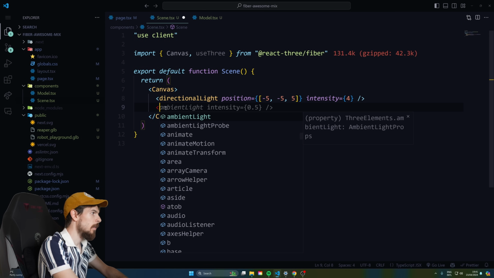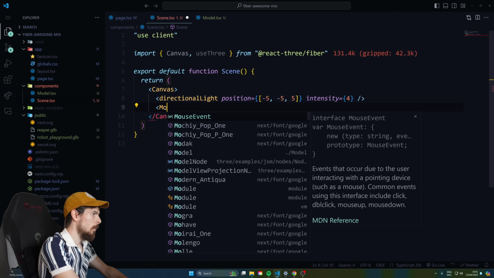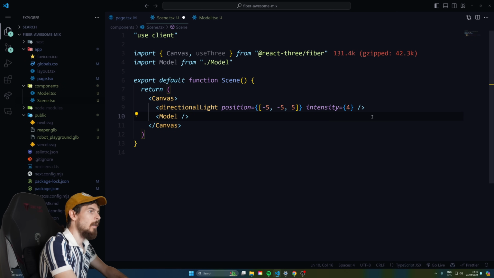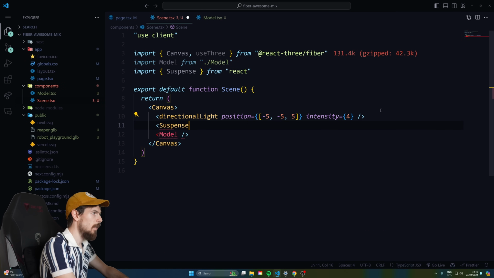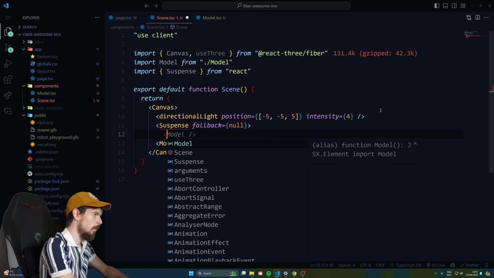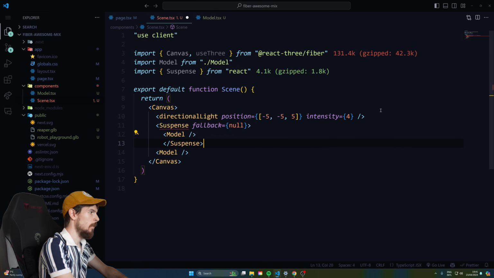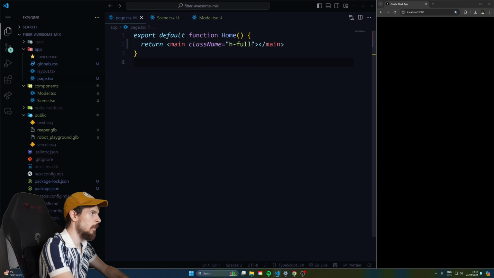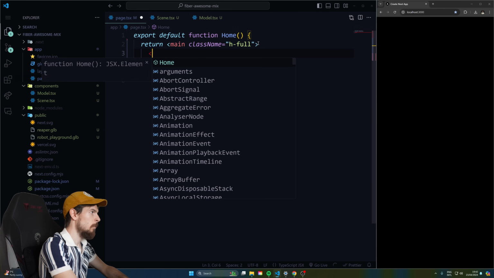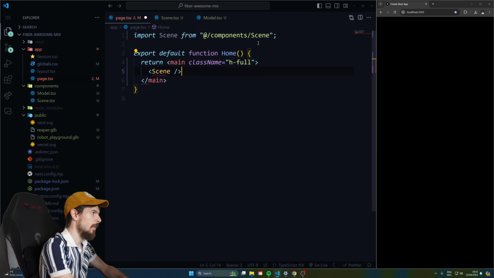Okay, so now that we got this loaded up, we can go back here to the scene and import our model. So let's do model like that. Now they recommend you to wrap this in a suspense. So let's do suspense. I'll just leave the fallback to null. There we go, autocomplete, thank you very much. Like that. So there we go. Now one more thing we need to do is import it here and render it out like that.